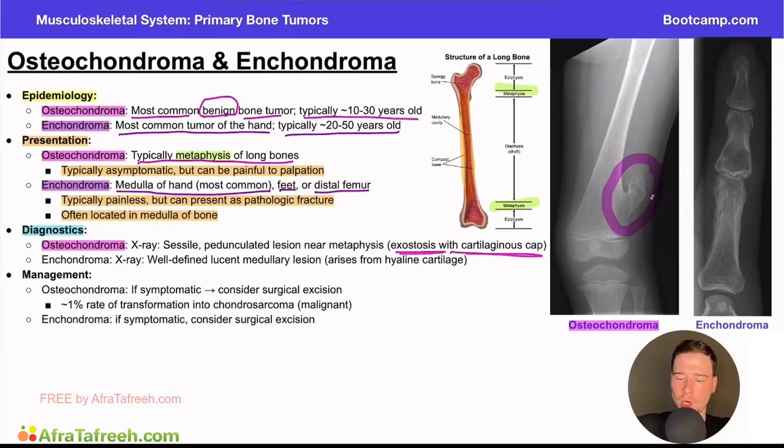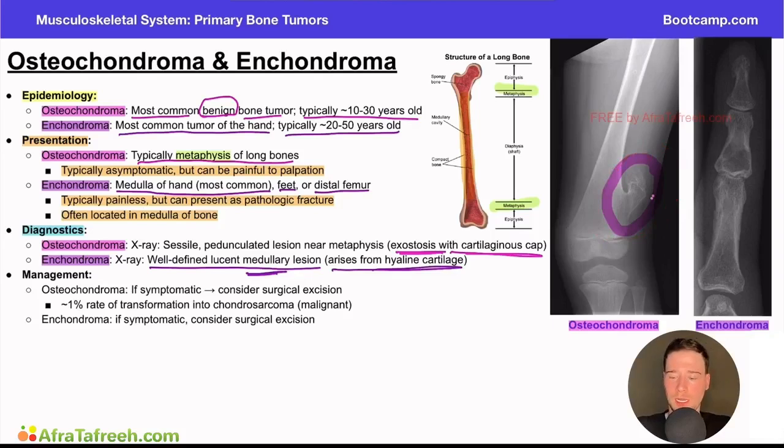So you can imagine there is cartilage around this tumor, kind of like we would have cartilage on the knee joint. At the end of the bones, we have cartilage. In this particular tumor, there's usually a cartilage cap on top of it as well. Now, to contrast that with an enchondroma, if we look at the X-ray imaging for that, we're likely to see a well-defined lucent medullary lesion. Again, focus on the medulla here as a contrast compared to this, which is more of a cortical lesion, or in the cortex of the bone. And this typically arises from hyaline cartilage.